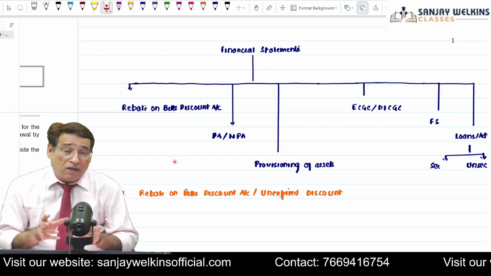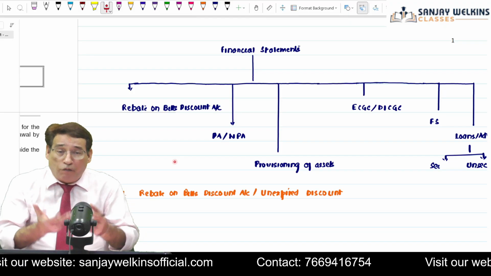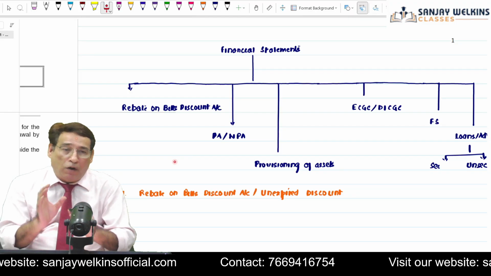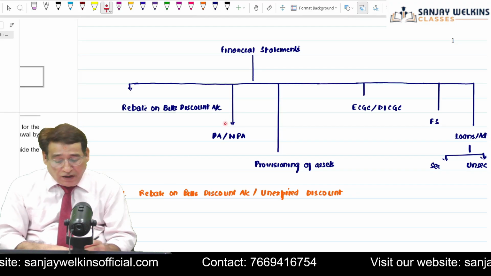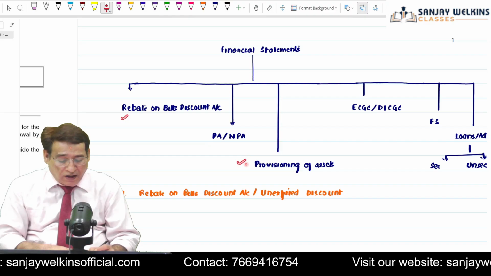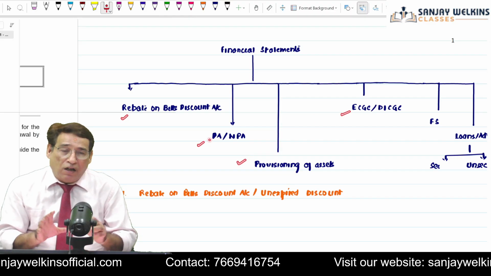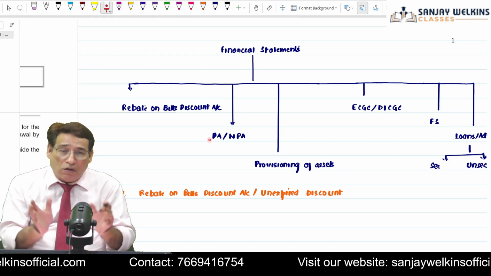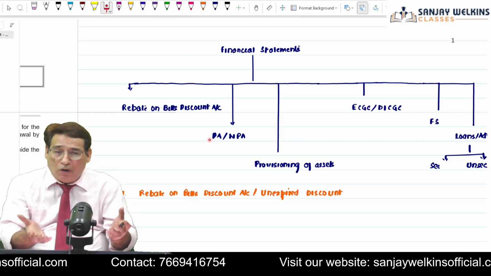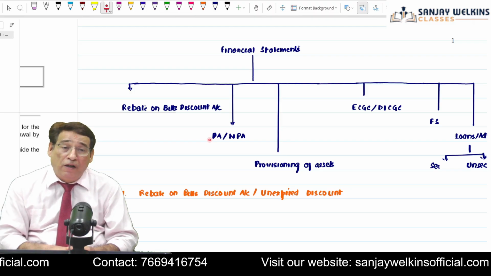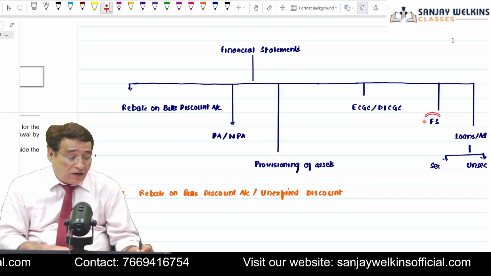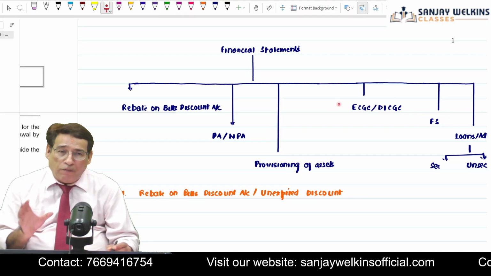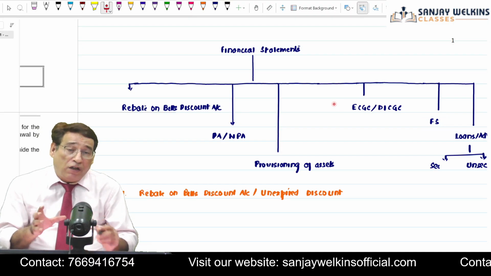Now the point is how these adjustments will be incorporated in the financial statements. That is the theme of this particular chapter. Once you become efficient in incorporating them, first of all, you need to understand them, then you need to solve them, then you need to incorporate them in the financial statements. And once you are done with that, you will finally be able to prepare the financial statement of a banking company. So first of all, we need to understand the theme.